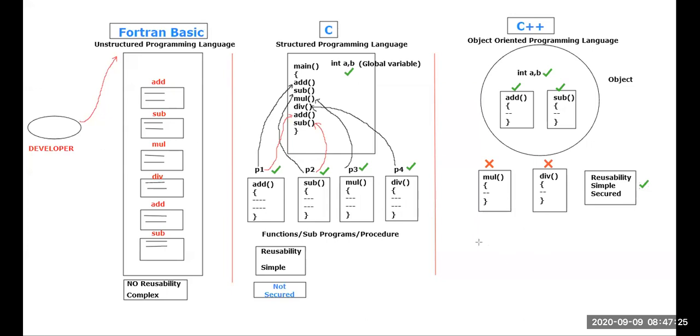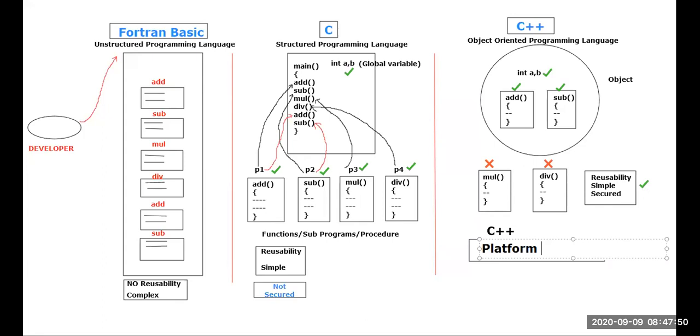Very good. The main disadvantage of C++: is C++ platform dependent or independent? Very good.